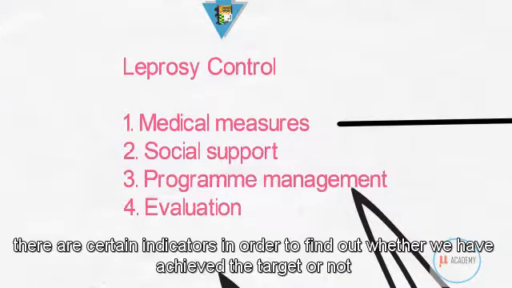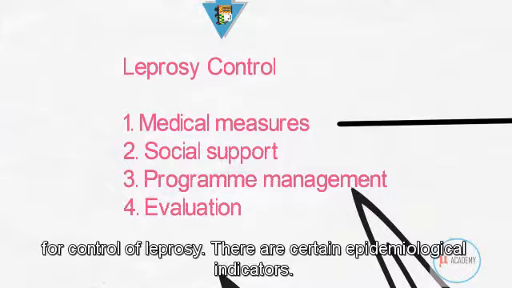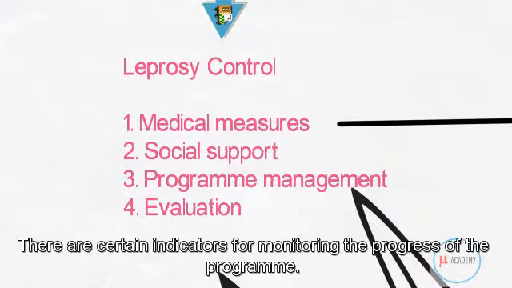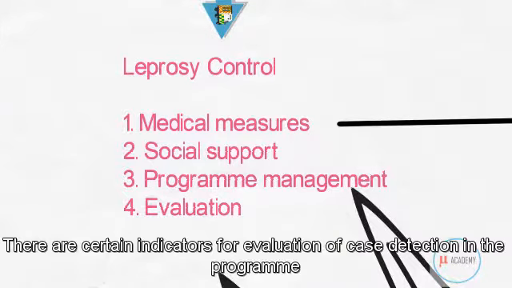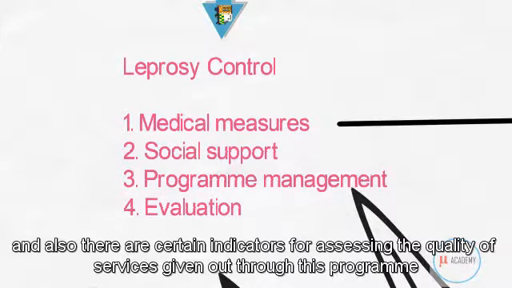There are certain indicators to find out whether we have achieved the target for control of leprosy: epidemiological indicators, indicators for monitoring the progress of the program, indicators for evaluation of case detection in the program, and also indicators for assessing the quality of services given through this program.